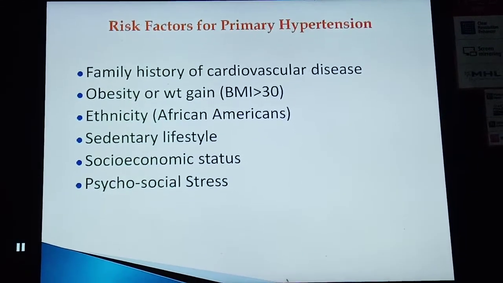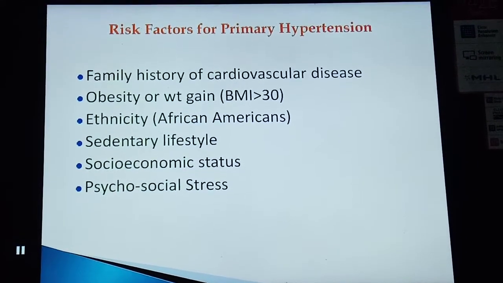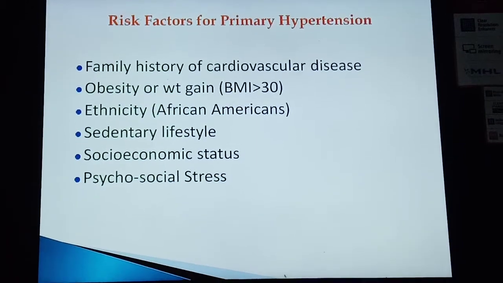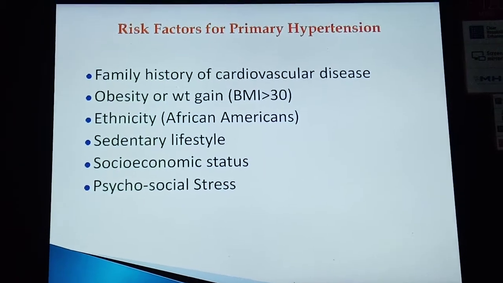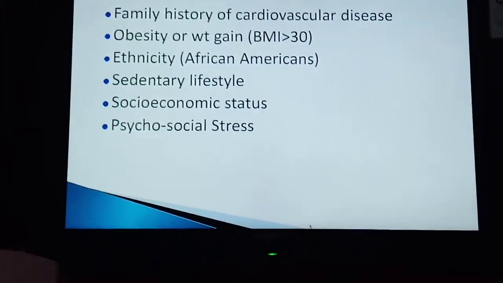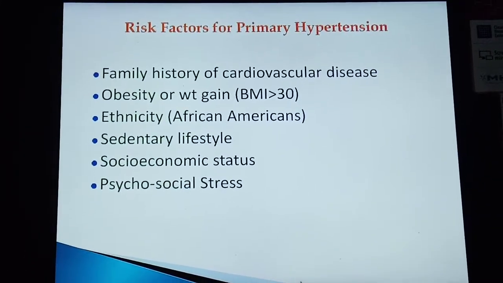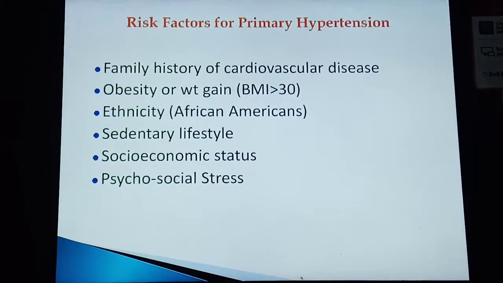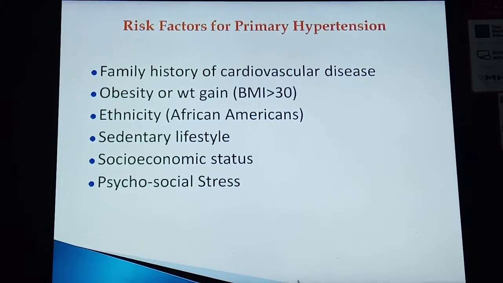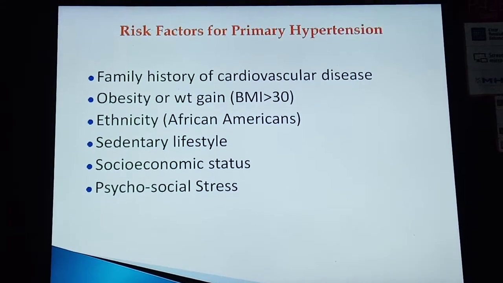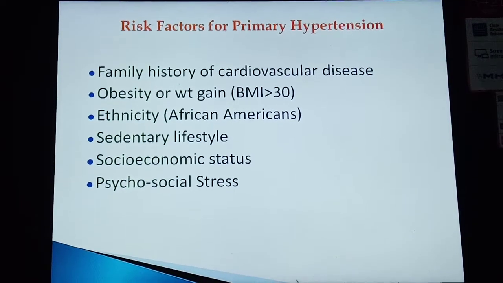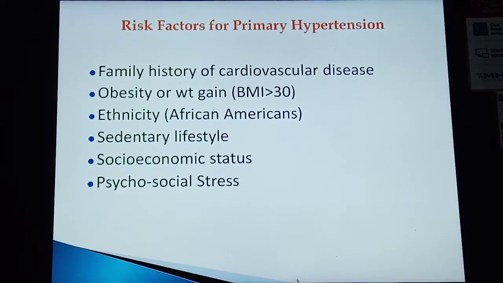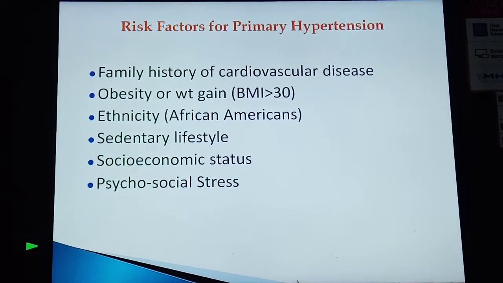Other risk factors are the family history of cardiovascular disease, obesity or weight gain where the person has a body mass index of more than 30, ethnicity, Africans or Americans, sedentary lifestyle, socio-economic status and psychosocial stress. So these are the different types of risk factors that may lead to primary hypertension.